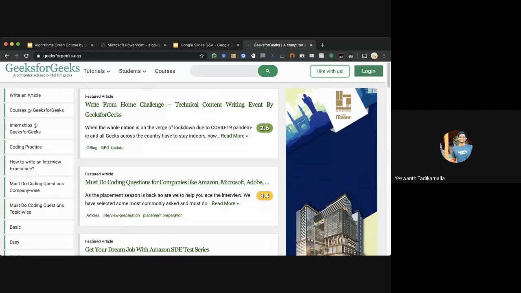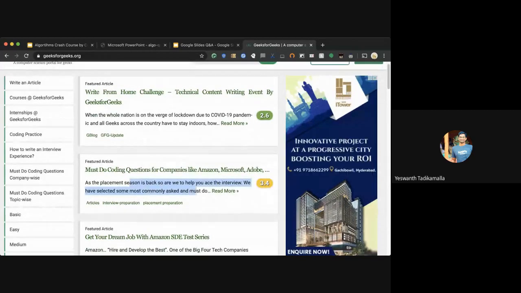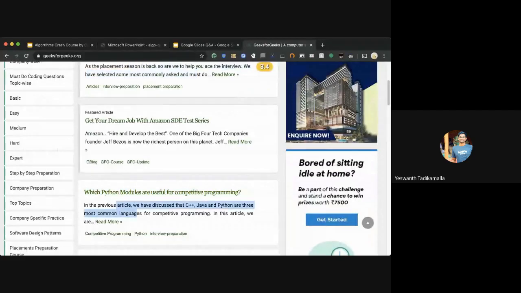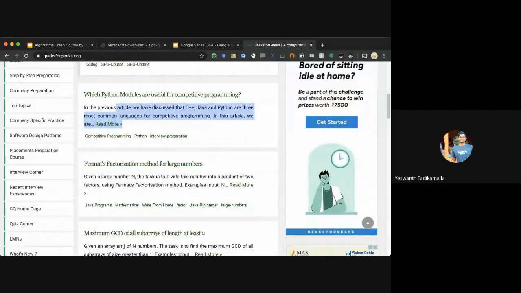That's because of all the other alternatives that are there, like CodeChef, LeetCode, etc. Geeks for Geeks is something that is very Indian. The English that is spoken is very Indian. The English is very simple, and the expectations of the people who post the content here are the same as the expectations of the people who are visiting this website.